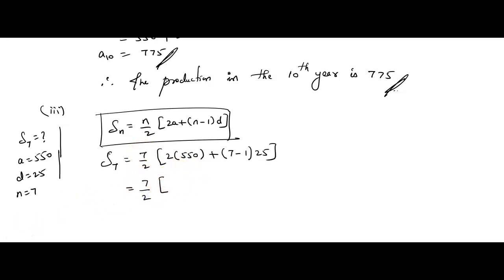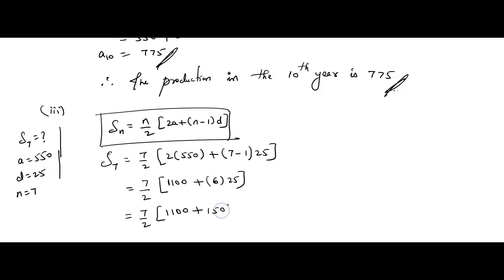2 into 550, how much, children? 1100 plus 7 minus 1 is 6 into 25. Then 7 by 2 into 1100 plus 25 into 6. How much, children?